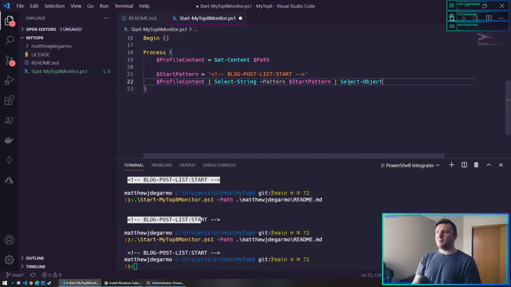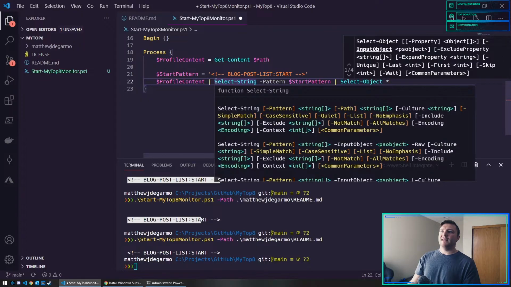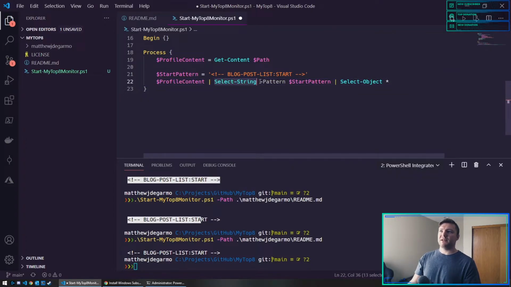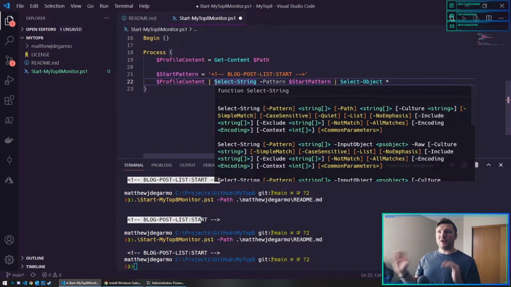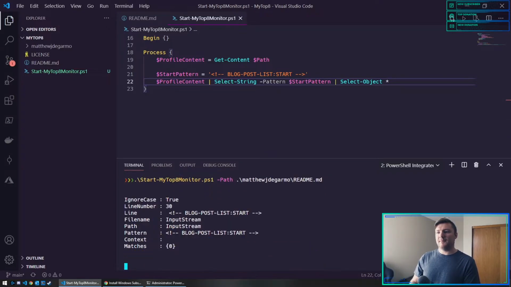So I'm going to pipe this into select object, and I want this wildcard. I want every property that the select string commandlet puts out. If you're new, this is a little deceptive because select string has a ton of properties and methods behind the scenes, but by default, it only shows the property that just has the text. But I want it to give me everything.